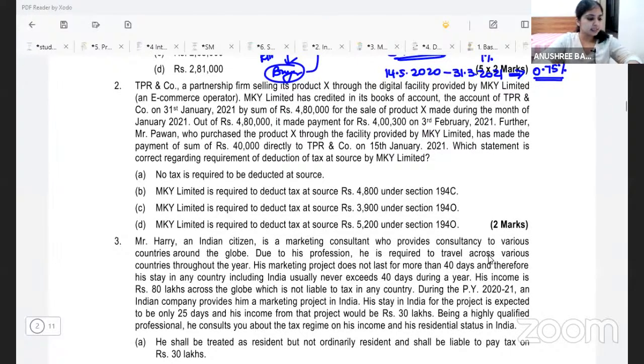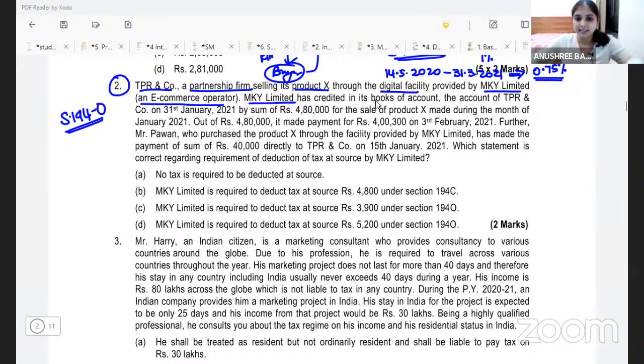The second question is all about section 194O. A new question, a new section introduced by Finance Act 2020. Let's read the question. Important and interesting at the same time. TPR and Co., a partnership firm, is selling its product X through the digital facility provided by MKY Limited, an e-commerce operator.